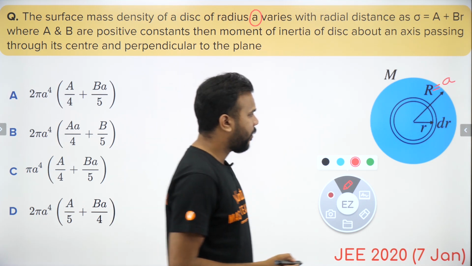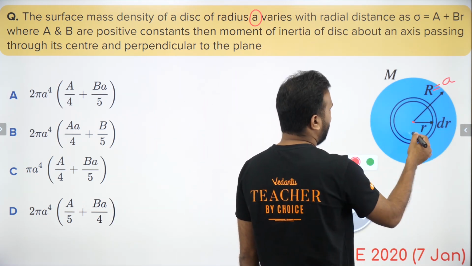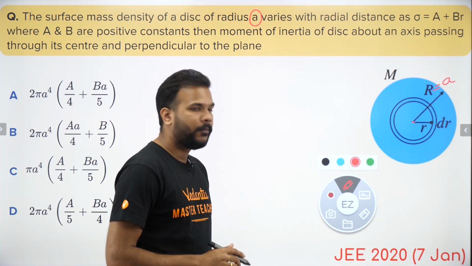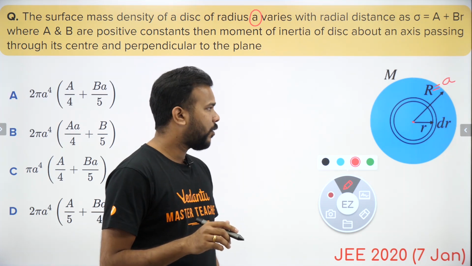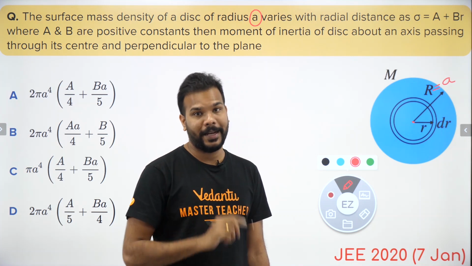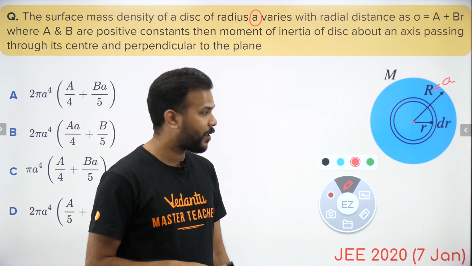So we are saying that when you start placing rings from the center till the periphery, starting from 0 to a, the entire disk should be made. This is how we usually find out the expression of moment of inertia of the disk with a uniform density, which comes out to be half mr square also. I hope you remember that derivation. You must have done that.